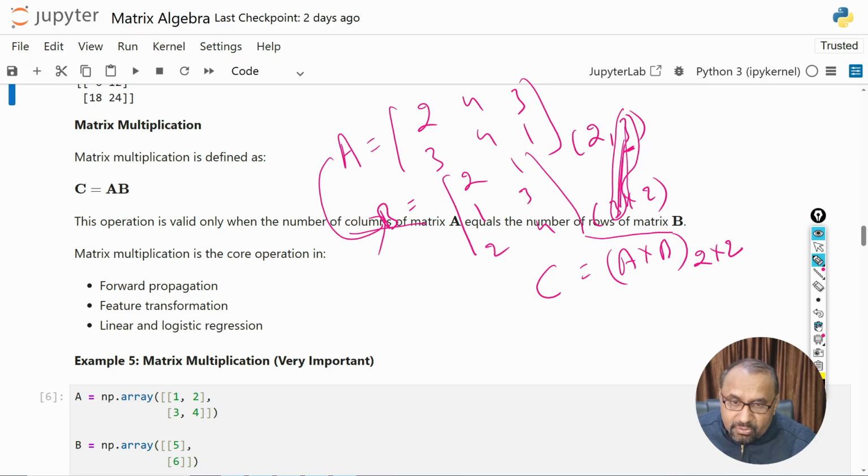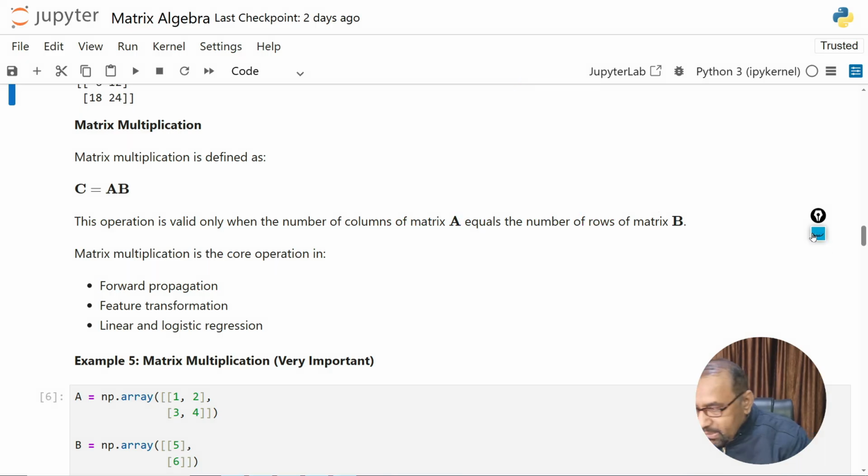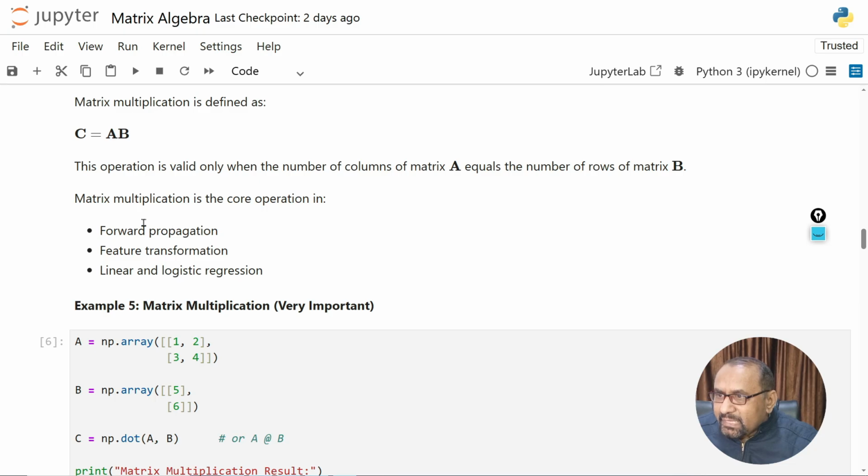Remember. Now we are doing the same example by using Python. And what are the applications of this operation? For forward propagation, feature transformation, and linear and logistic regression, we require such operations in machine learning.